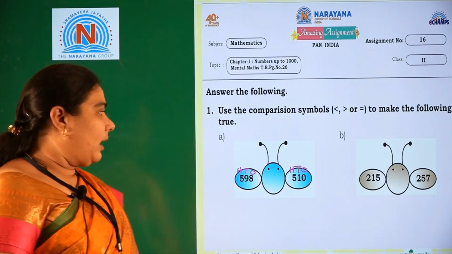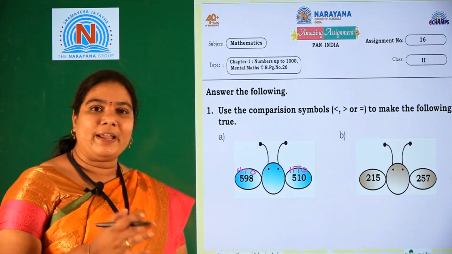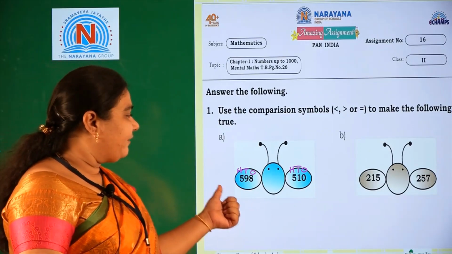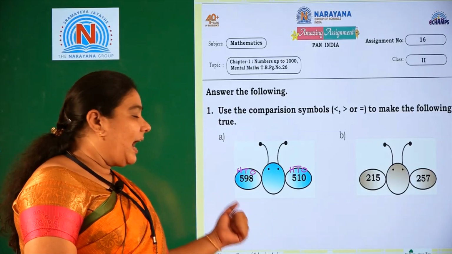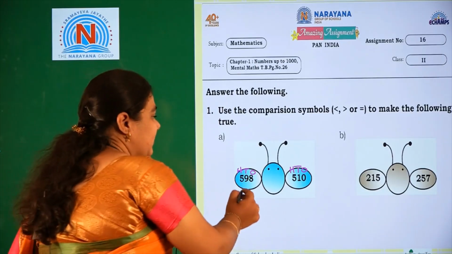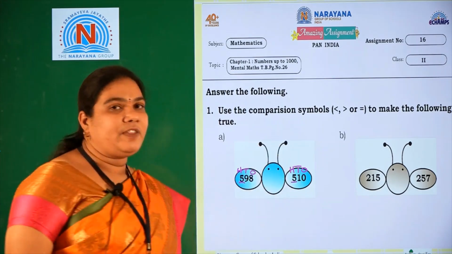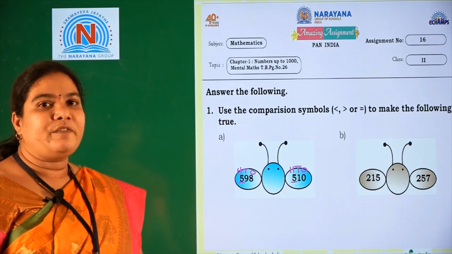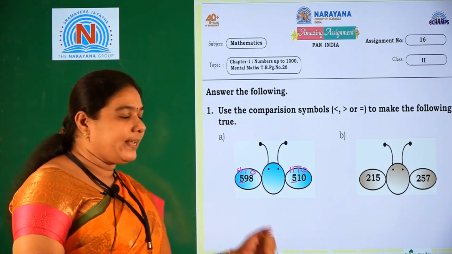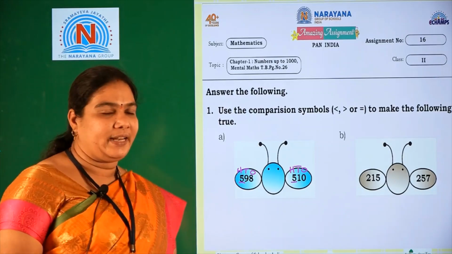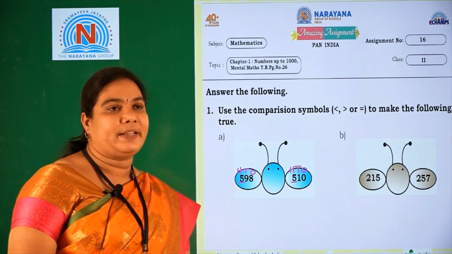So already I told, we should compare the numbers from the left side onward. Here the left side place is hundreds place. Here also 5 is there and here also 5 is there. If both the places are same, we should enter into the next place, that is tens place. The tens place number is 9 and here the tens place number is 1.